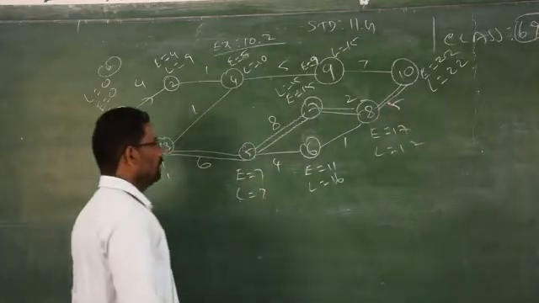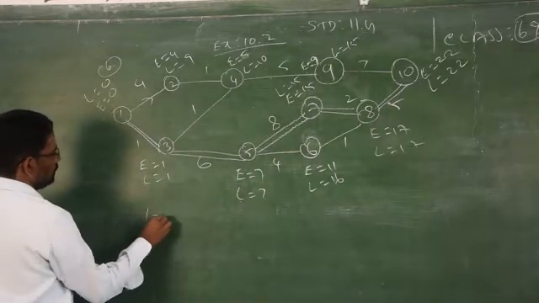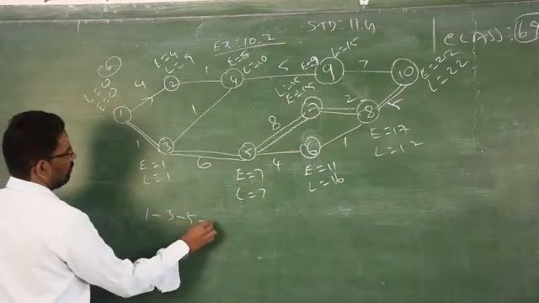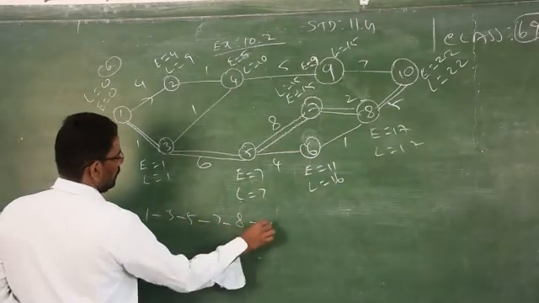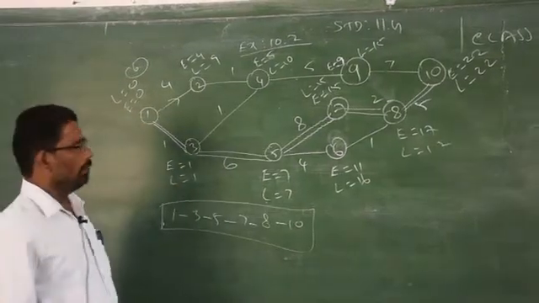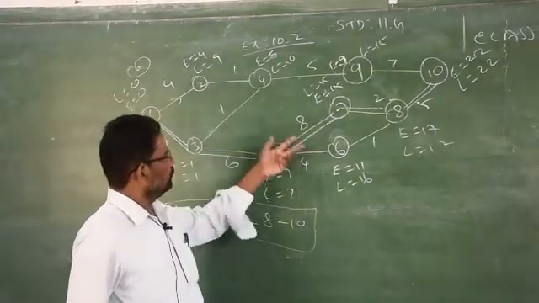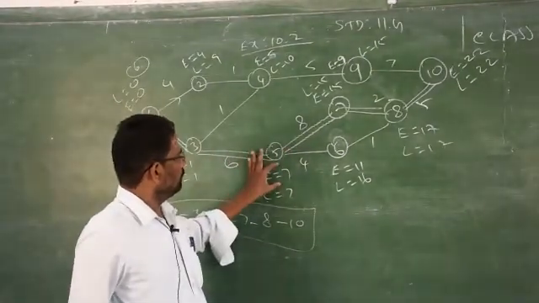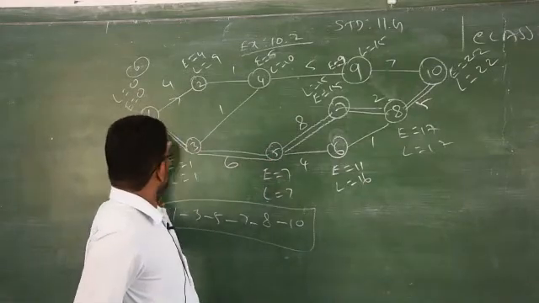So this is the critical pathway, that is 1, 3, 5, 7, 8, 10. So this is your critical pathway. Boys, clear? So when you go for this, this is the minimum value. From here you have to start. From here you will reach 1, 3.